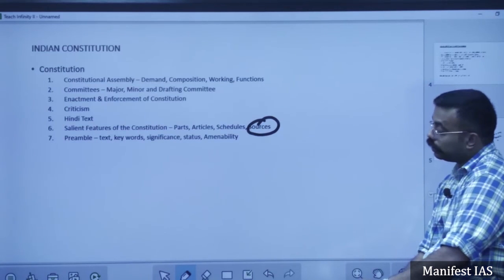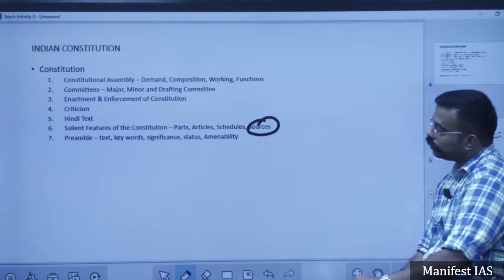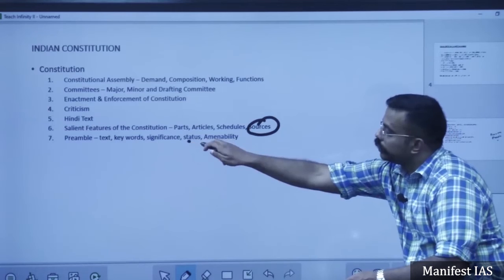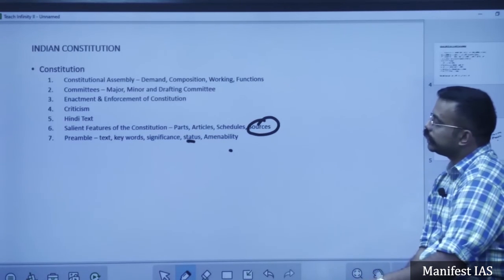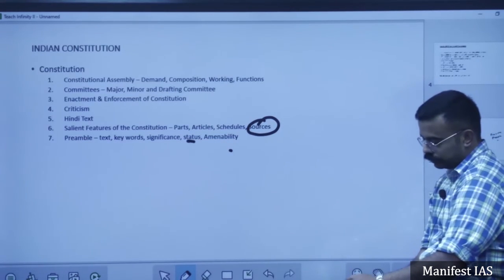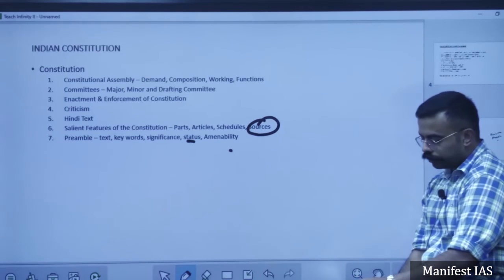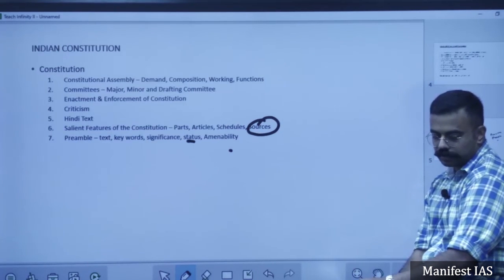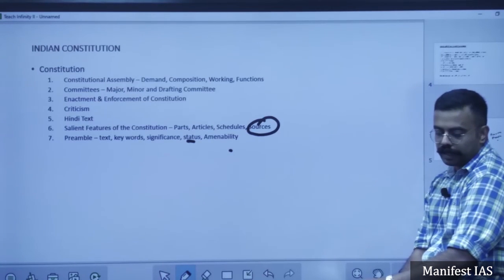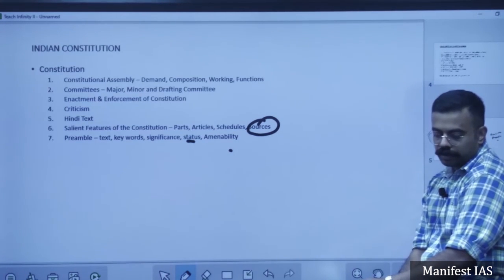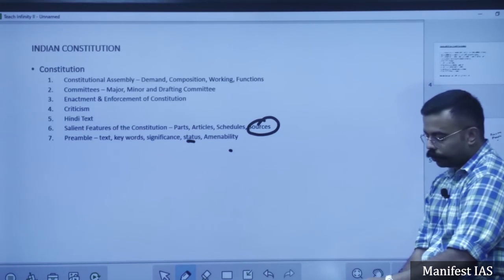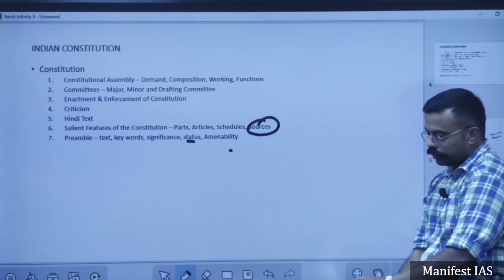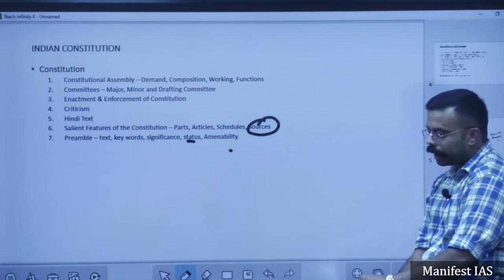Whereas later on came the question of the status of the preamble. What is the status of this preamble? Whether it is a part of the Constitution or it is not a part of the Constitution. So in the Berubari Union case, the Supreme Court held that the preamble is not a part of the Constitution.